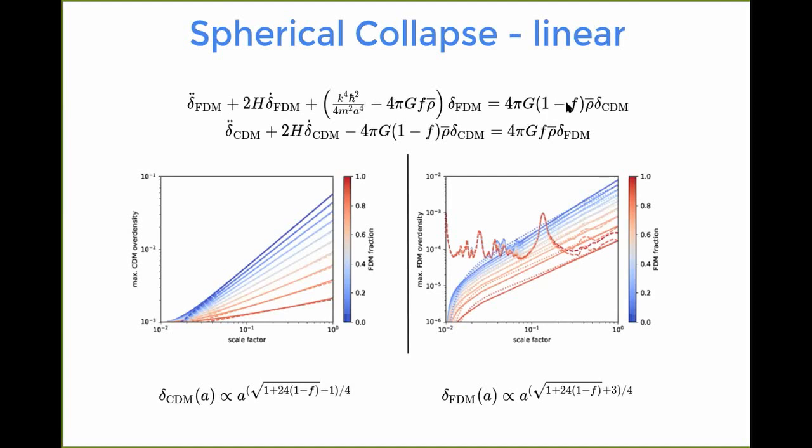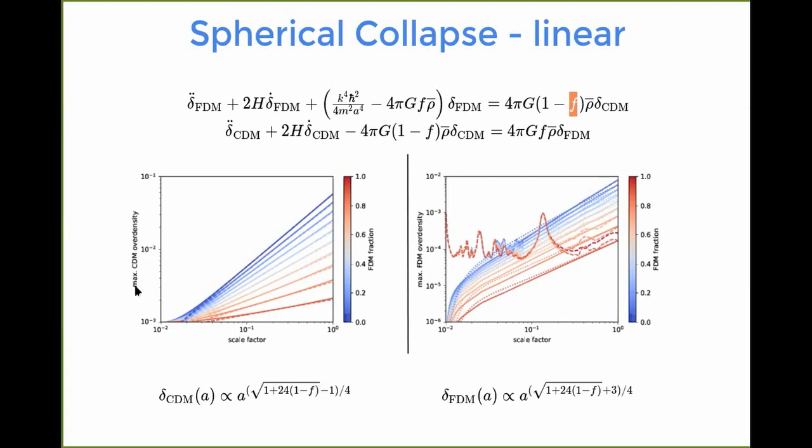And then on the right-hand side, this here is basically the cold dark matter contribution to the fuzzy dark matter part, and vice versa, depending on the fraction of fuzzy dark matter that we have. So on all the plots that I show here, the fraction of fuzzy dark matter is always color-coded, with blue being no fuzzy dark matter and red being pure fuzzy dark matter, and then the rest cold dark matter. So we investigated this linear collapse, and indeed below the Jeans scale, actually, the entire overdensity that we simulated is below the Jeans scale. So in a pure fuzzy dark matter case, the fuzzy dark matter should not collapse, because it's supported by these coherence effects.